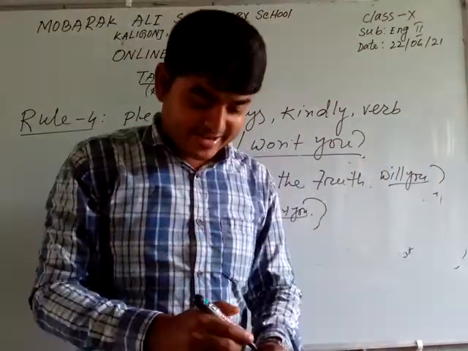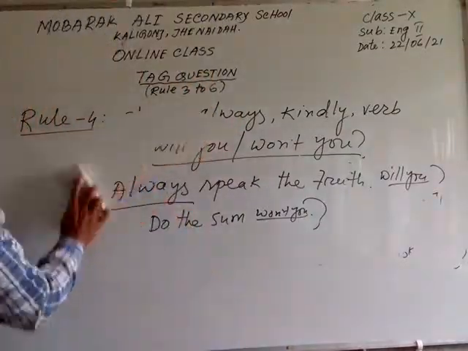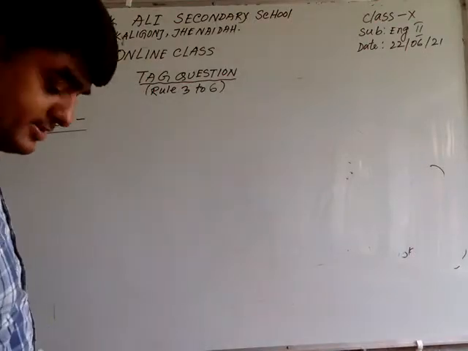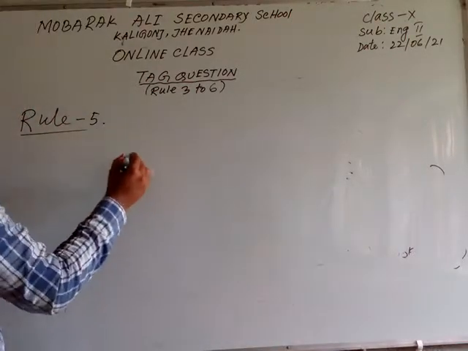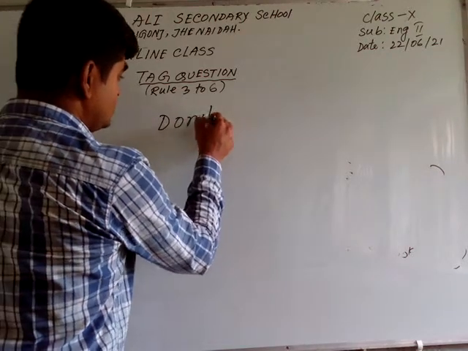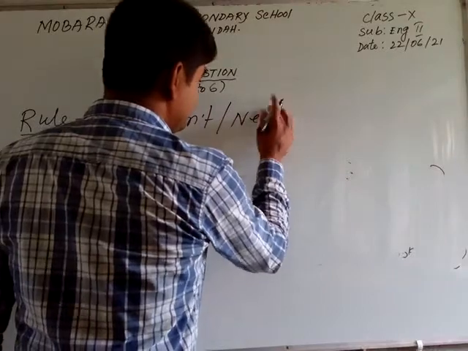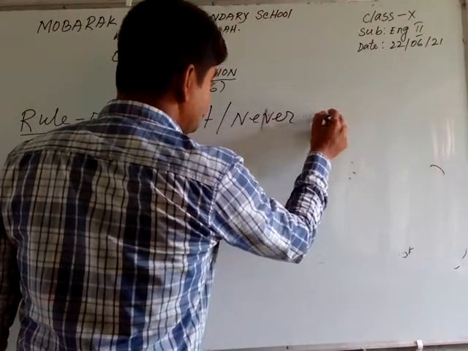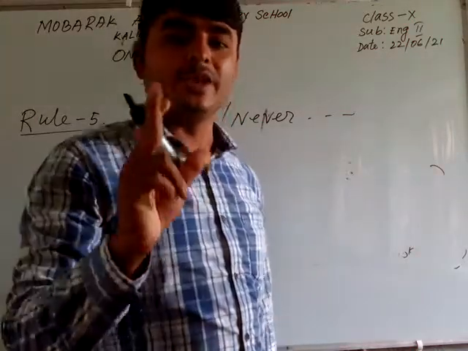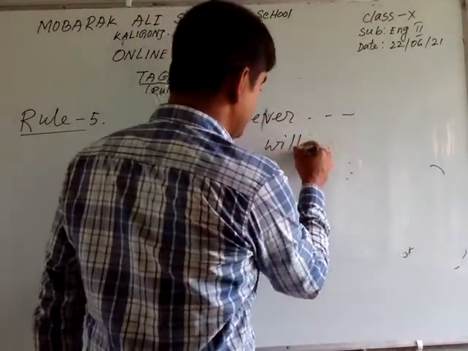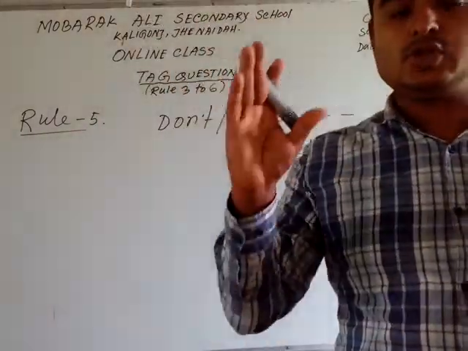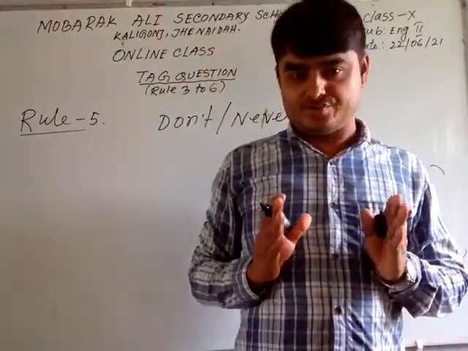Now I am going to the next rule and discuss it. Dear student, rule 5: if any sentence starts with don't or never, then you will use will you.